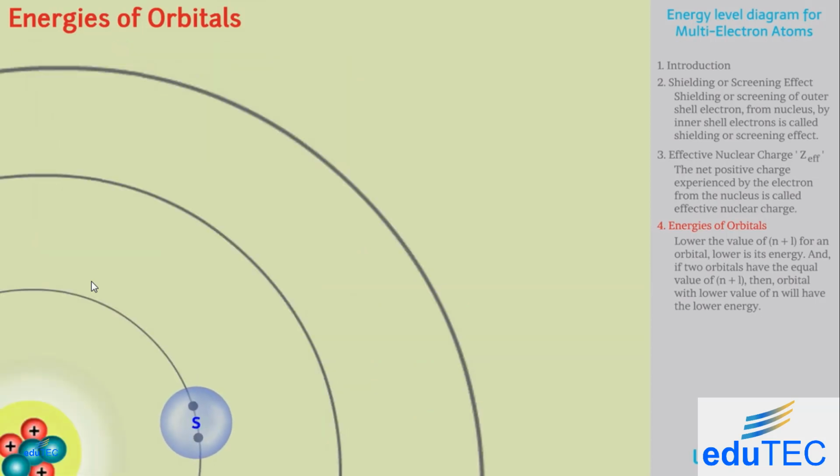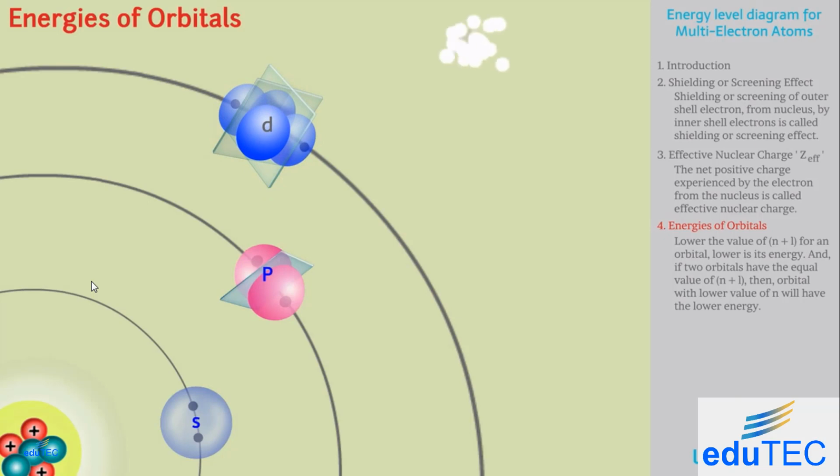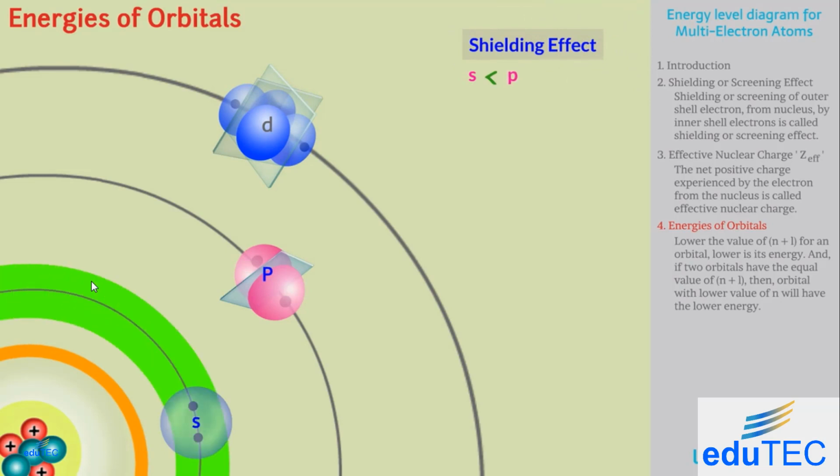Electrons in an s orbital have a higher possibility of being near the nucleus than in a p orbital. Similarly, a p orbital has a higher possibility of being near the nucleus than a d orbital, and so on. So it can be understood that an s orbital is less shielded than a p orbital, which is less shielded than a d orbital, and so on.